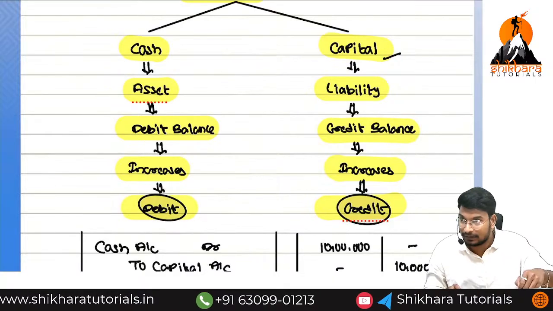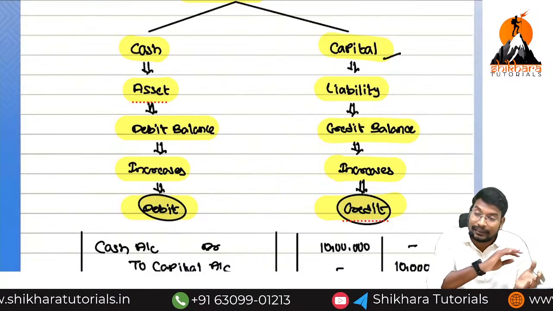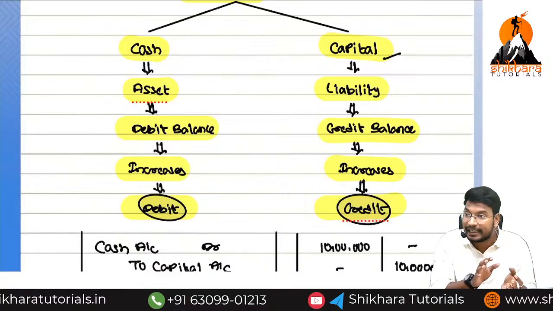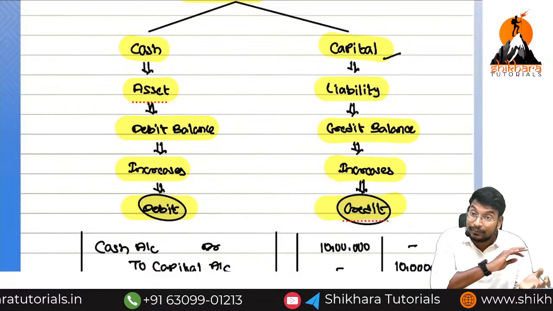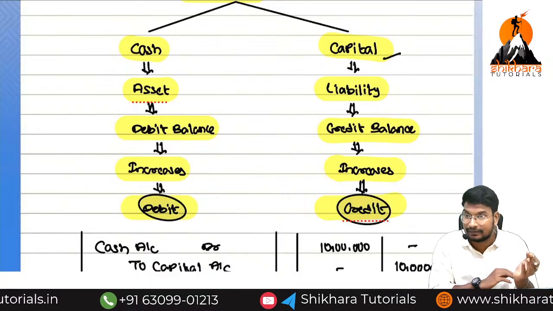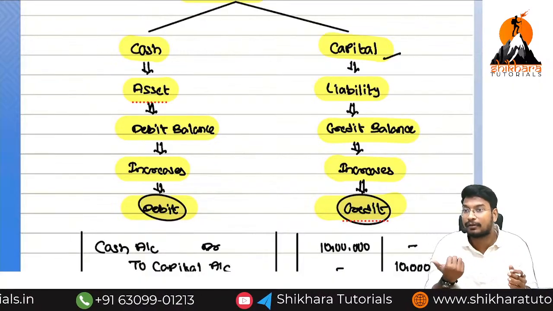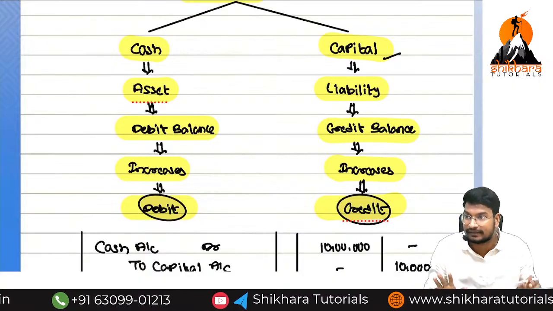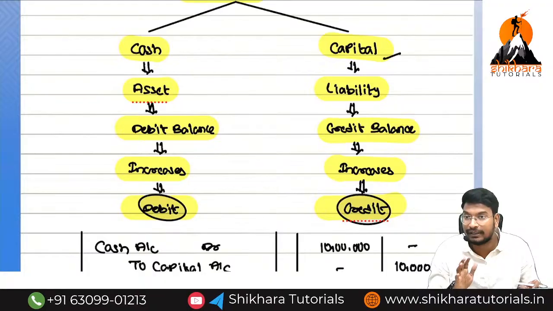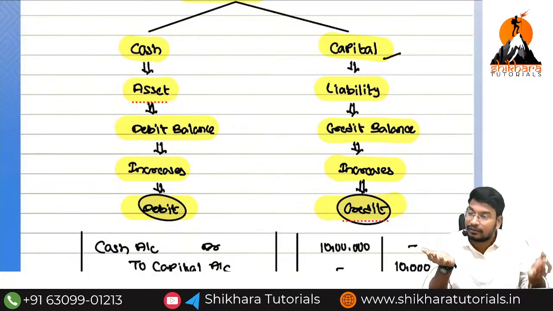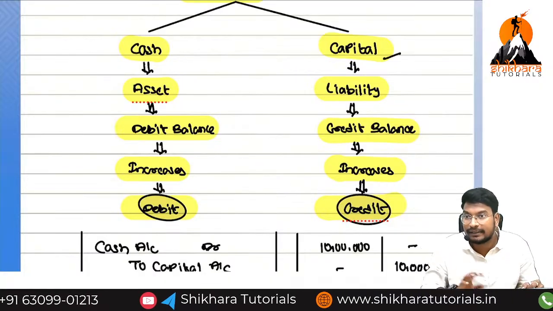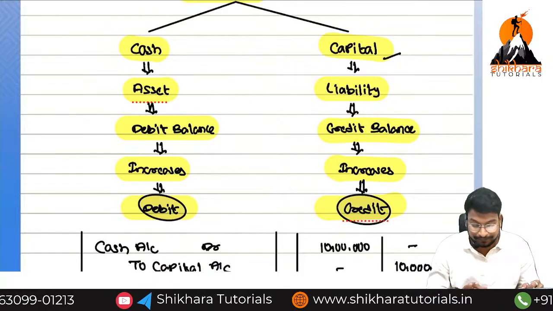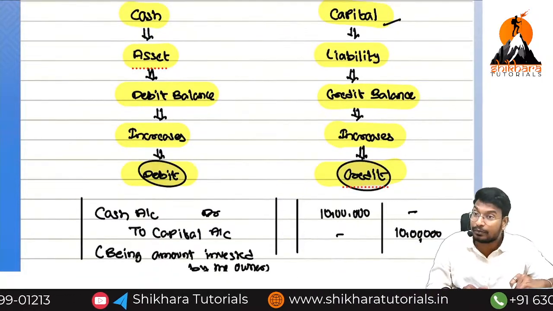Okay, now this point. Liability, while taking any loan or while taking any capital from the owner, liability value will increase. I will discuss the creditor point and debtor point clearly, then you can understand. At that point of time, when the asset increases and when the liability decreases, we will get the clear picture. Until then, wait.